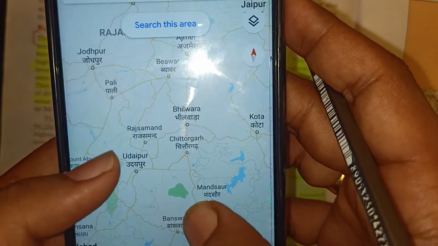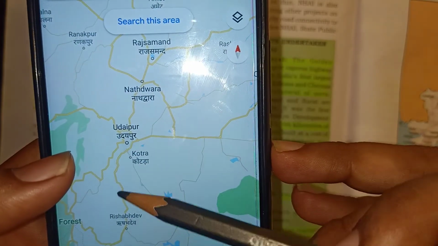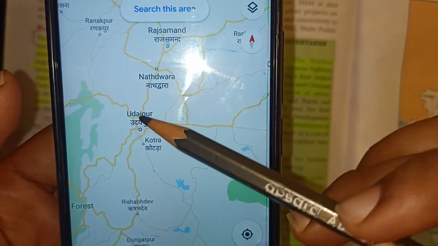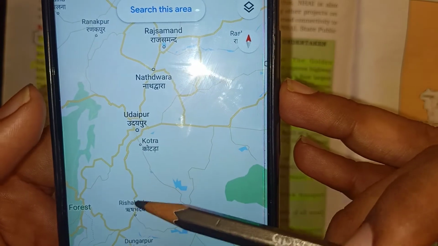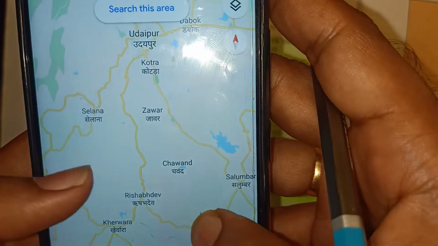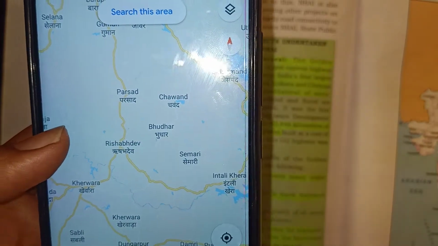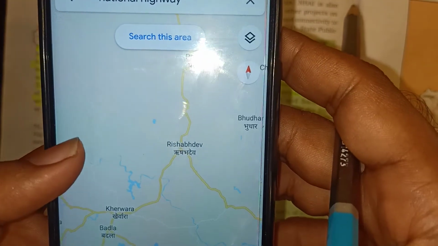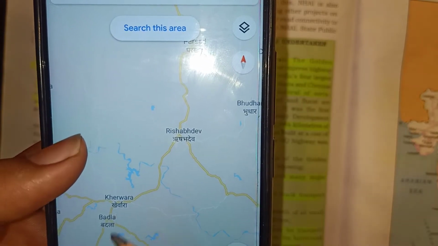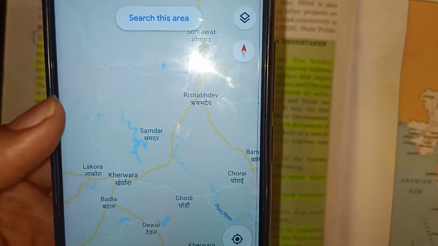For example, but then from Udaipur I have to go to Rishabh Dev. The roads which connect the intercities, that Udaipur is a big city and which connect the smaller town, that is known as the state highways. And then from Rishabh Dev, for example, I have to go from Rishabh Dev to Kherwara, to the smallest of these districts or villages, that will come under the district roads. Okay, so these are basically the three types of road.